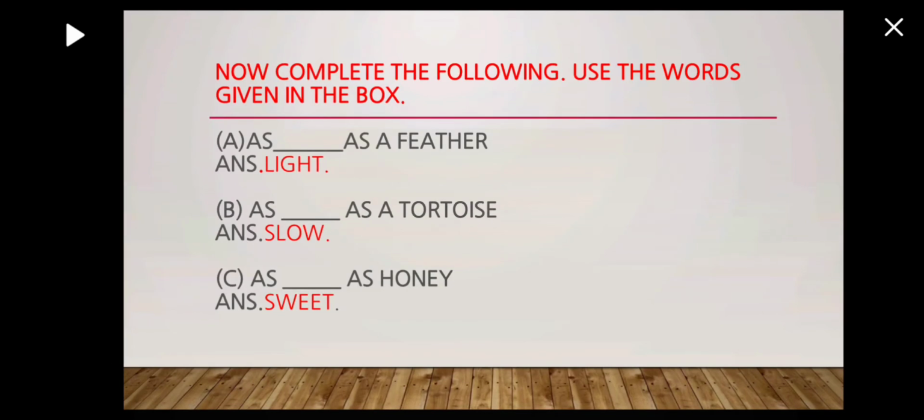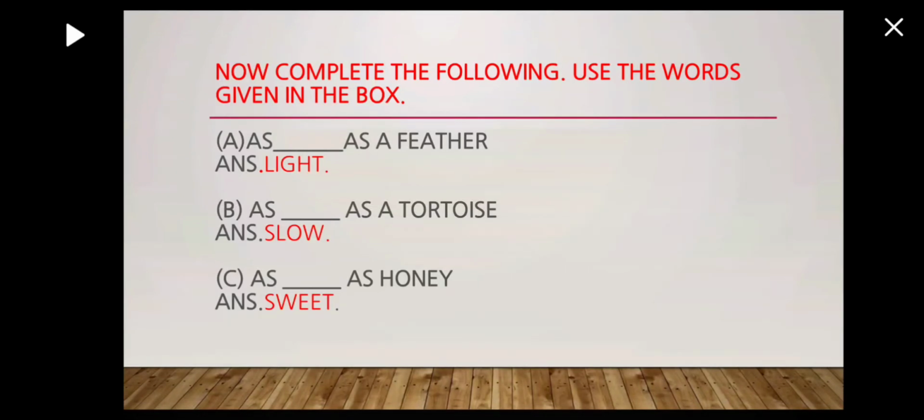Now complete the following using the words given in the box. So, as light as a feather. These are called simile because you compare two things. Here we are comparing a feather with something that is very light. It is as light as a feather, as slow as a tortoise. If we are talking about someone who is very slow, we can say that he is as slow as a tortoise.